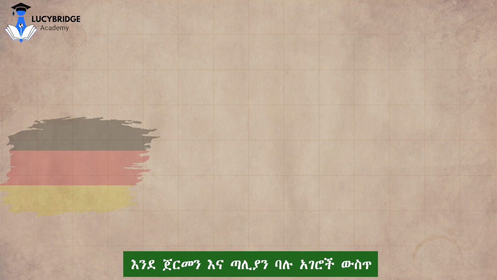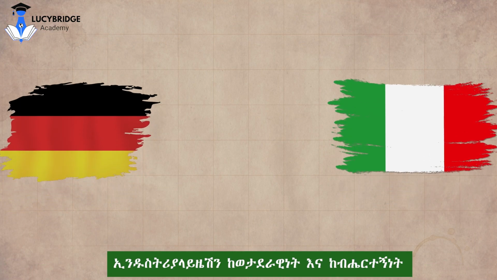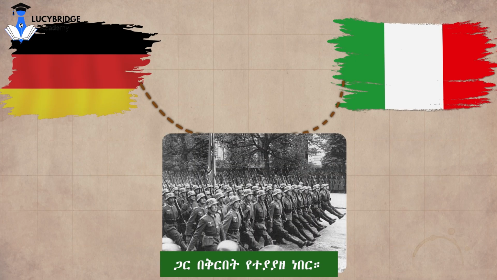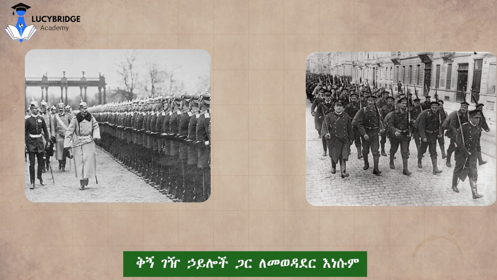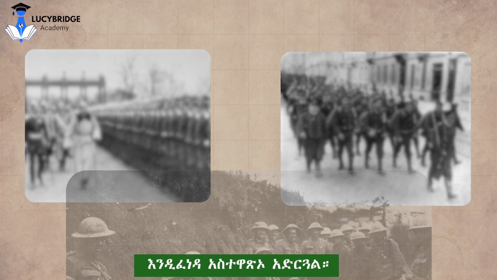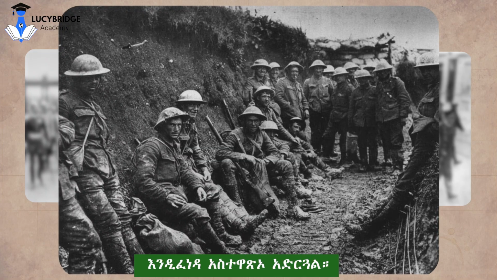In countries such as Germany and Italy, industrialization was closely linked to militarization and nationalism. To compete with older colonial powers like Britain and France, they also sought empires. This competition contributed to the outbreak of World War I.